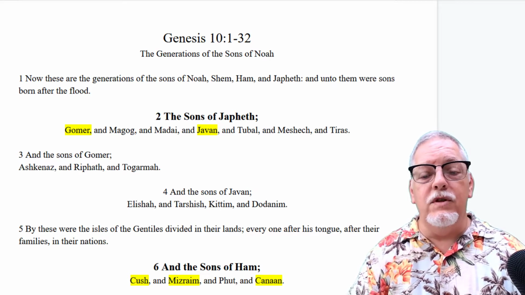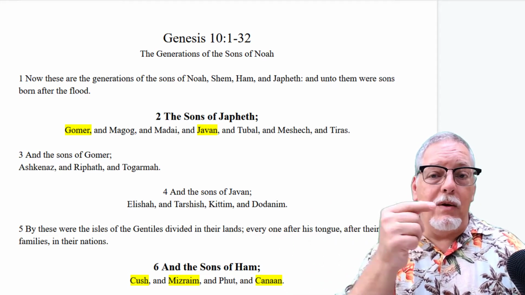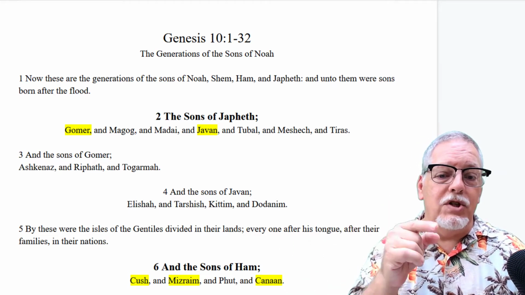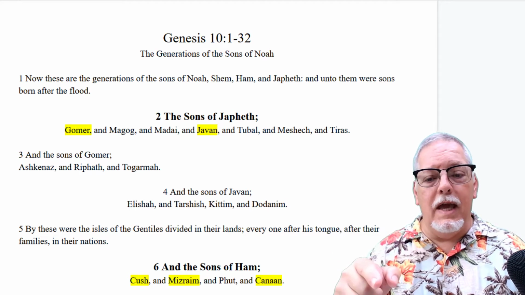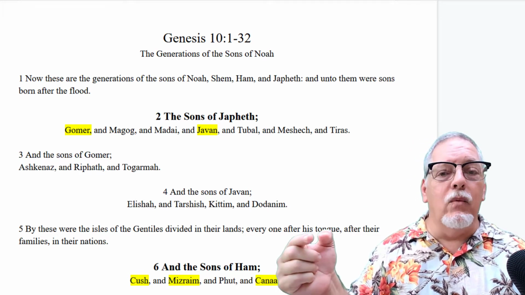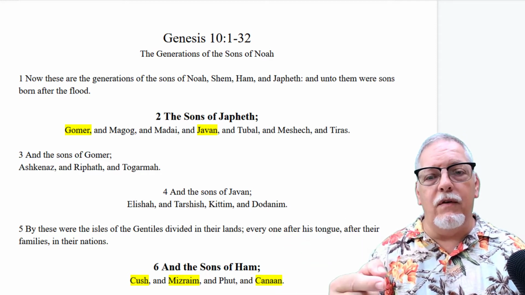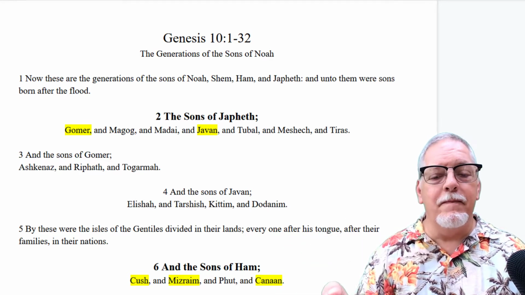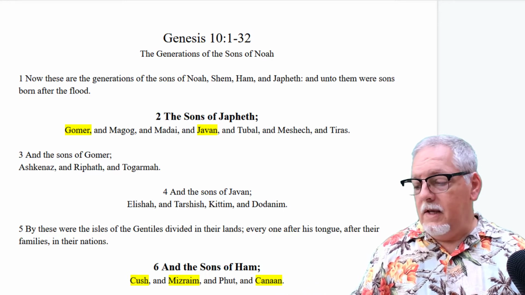Now we're going to begin with Japheth. We're actually going to go backwards in the list. It begins with Shem, goes to Ham, and then Japheth is the last. But now we're going to begin with the last, and we're going to go backwards. We're going to go Japheth, Ham, and Shem in the chapter. So first of all, Japheth.